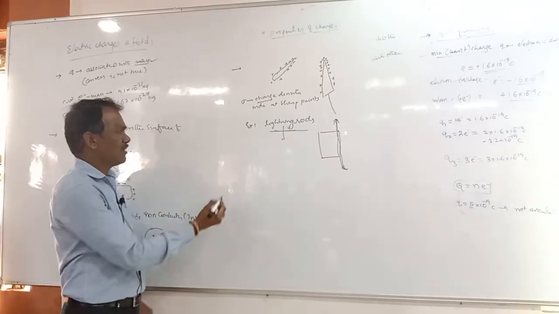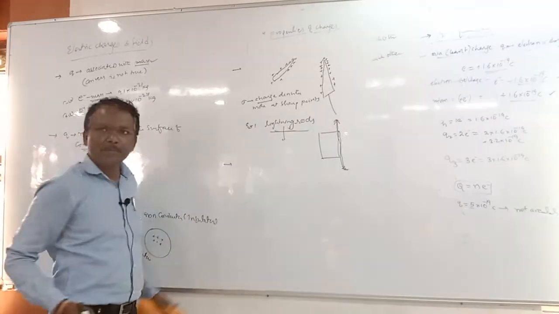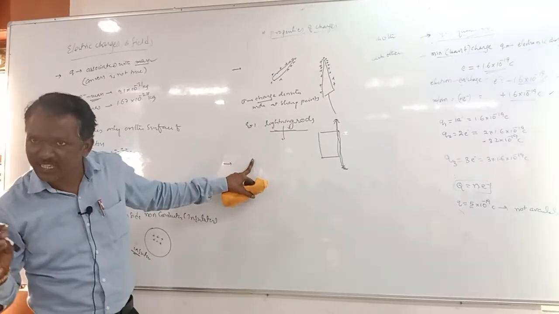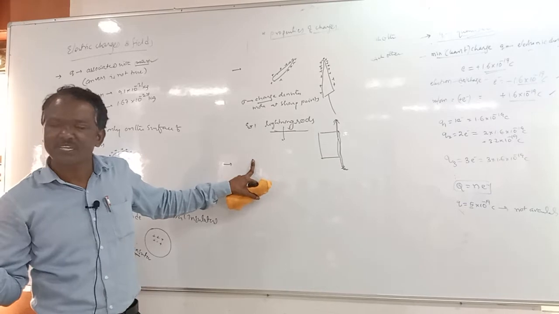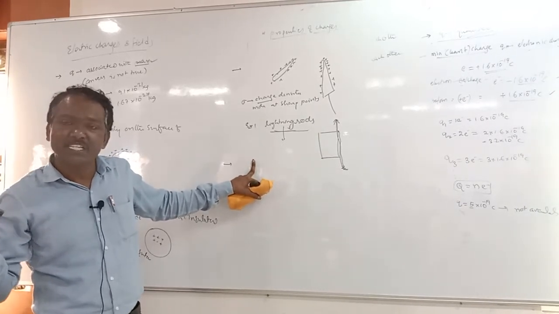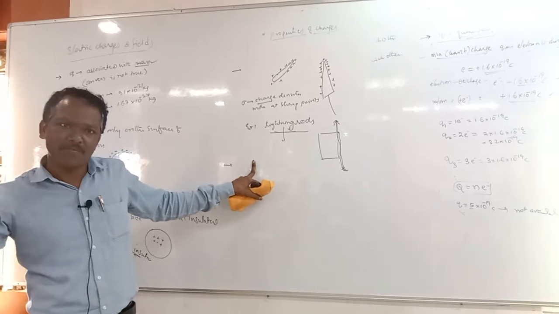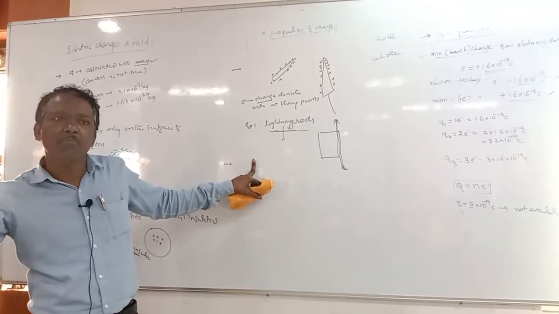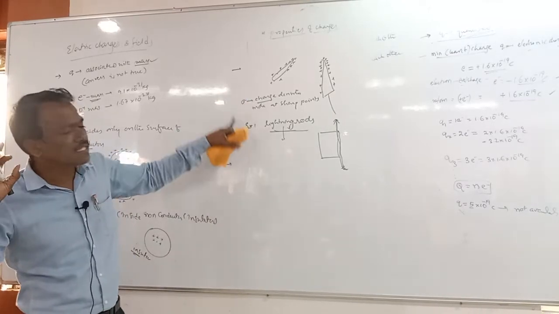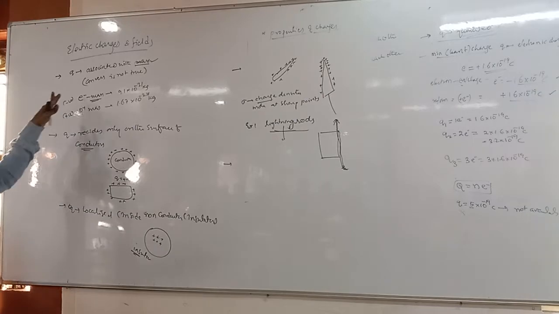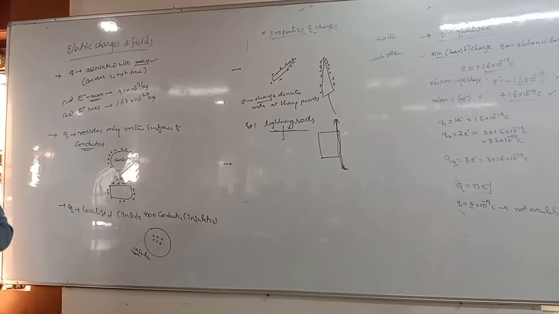Okay, and charge is quantized and charge is conserved in nature, charge is additive in nature, isn't it? And charge is transferable, and charge is associated with mass. These are some basic properties of charge.